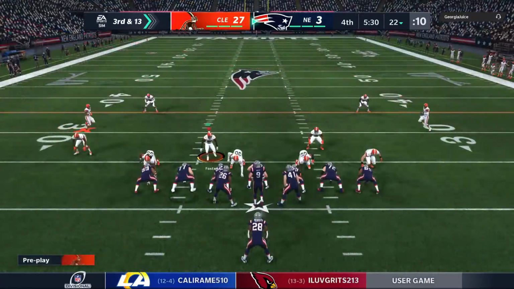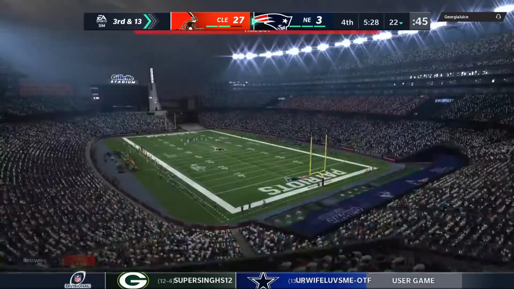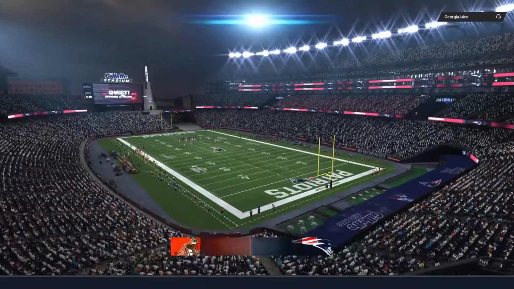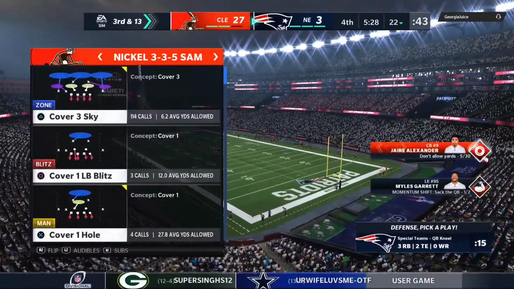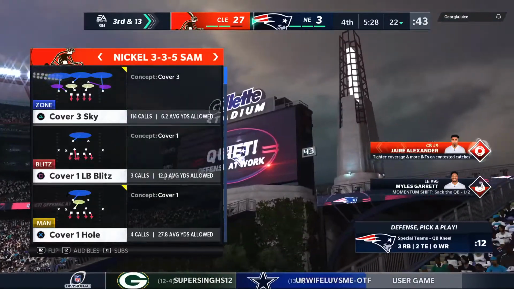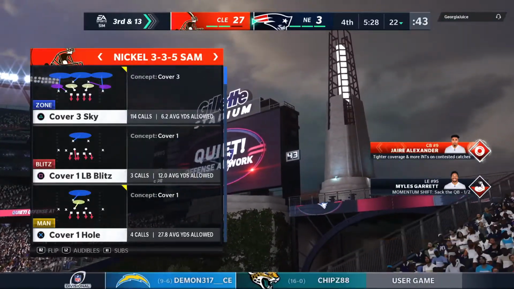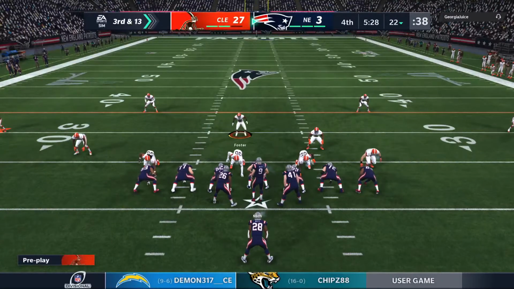A 3rd down now. Those last 2 plays indicative of how things have gone for them. Just nowhere to go on the ground and struggling to put up points. Now the Browns will use the first of their 3 timeouts. That'll leave them with 2 remaining. We'll be back after this.